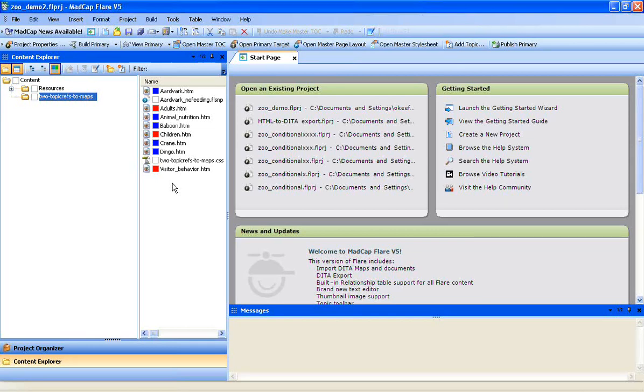Now, I'm not picking on Flare. This is pretty much true anytime you do any sort of import like this. What's happening is that the model that Flare has for creating content and managing various bits and pieces of content is not really compatible with the DITA document model.